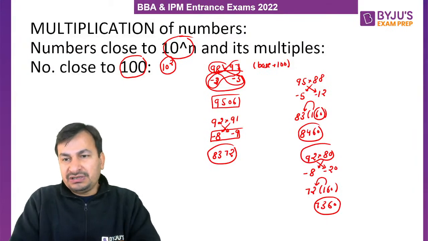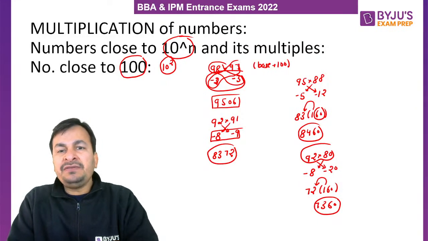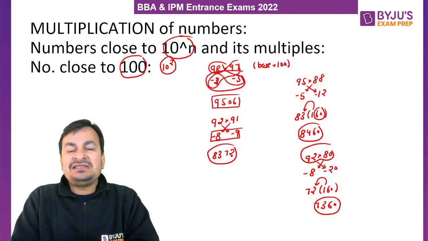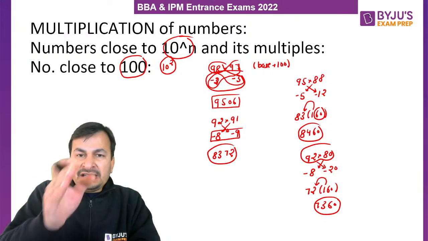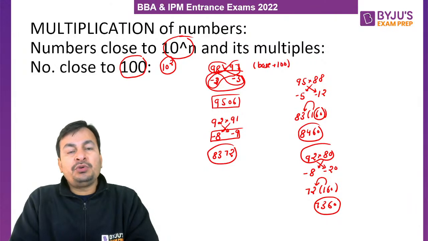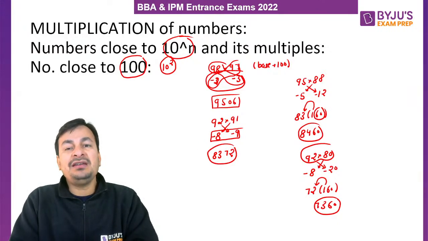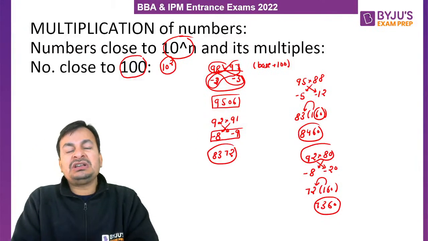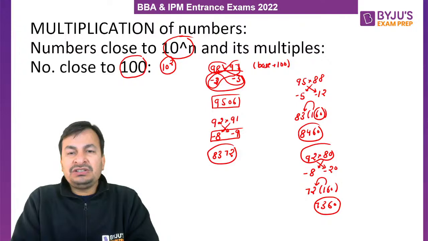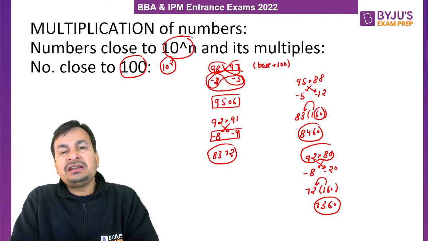All my lovely students, are you getting my point? What am I trying to say? So this is the way we can multiply two numbers which are less than 100. ठीक है, यहाँ पर मैंने सारे examples लिए when both numbers are less than 100. Now I will discuss the case when both numbers are more than 100, and a third case when one number is less than 100 and another number is more than 100. I hope this concept is clear to all of you. So this is the way we can multiply two numbers which are less than 100 and close to 100 just by observation, my lovely students.